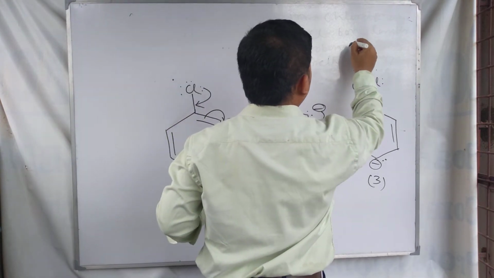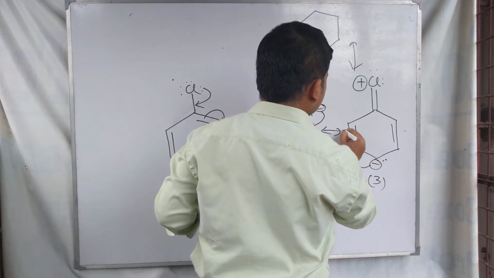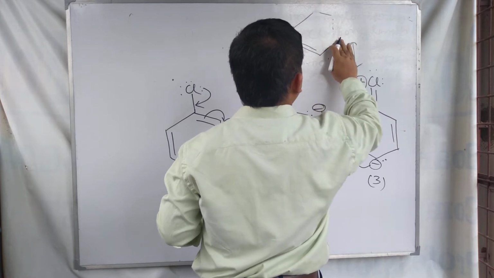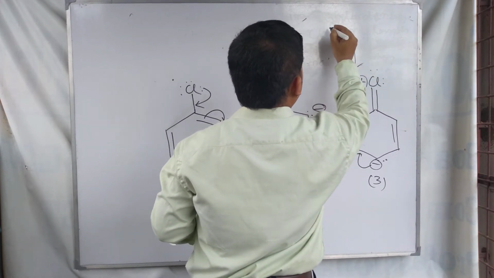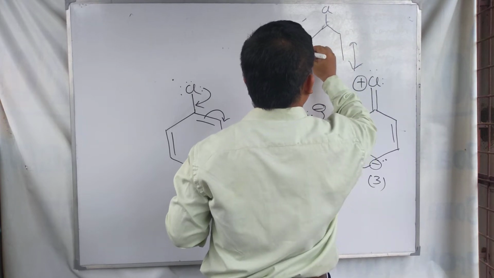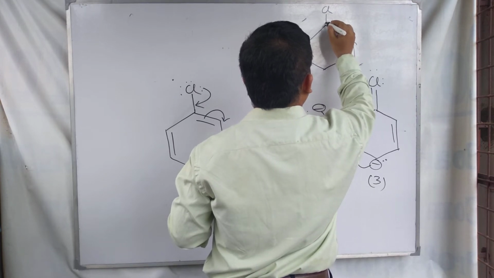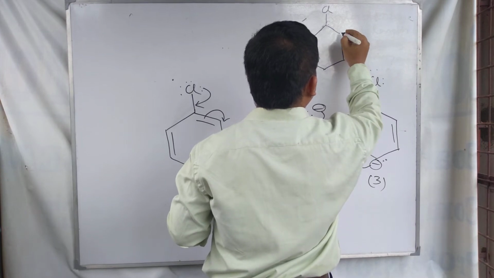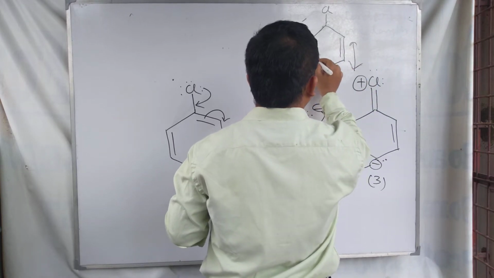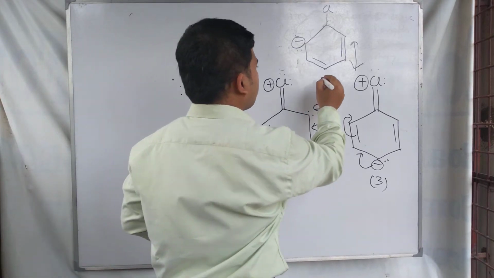Next resonating structure for chlorobenzene is like this. This is the fourth structure.